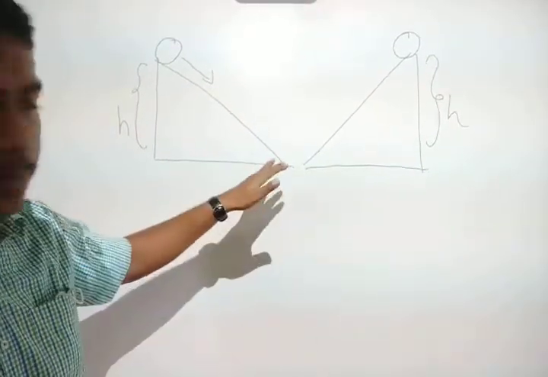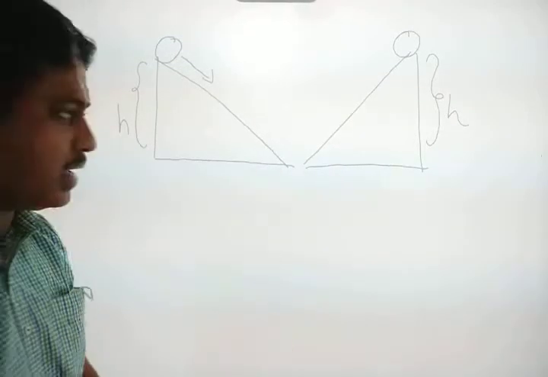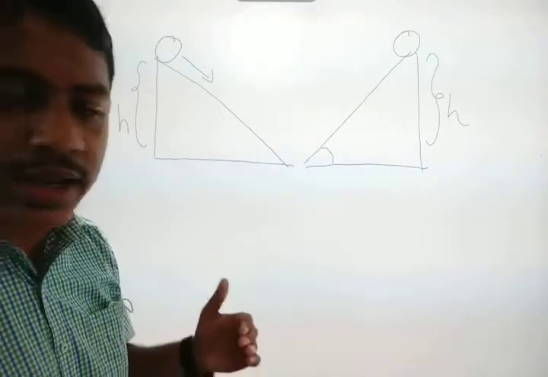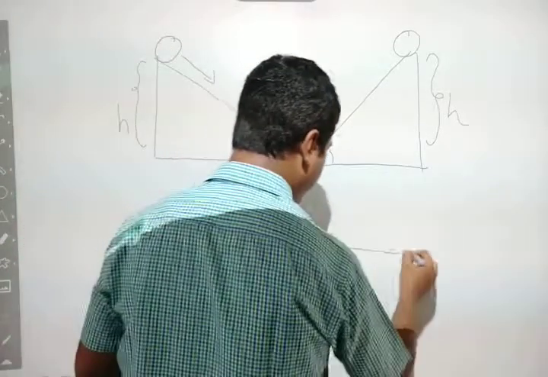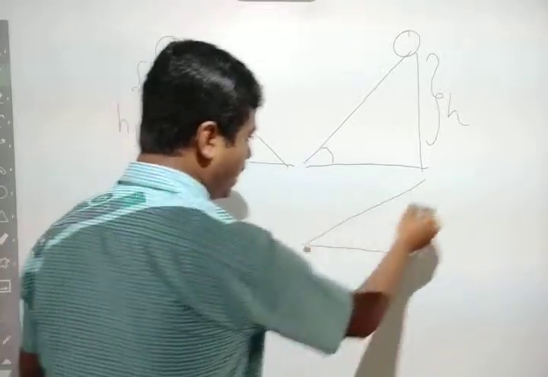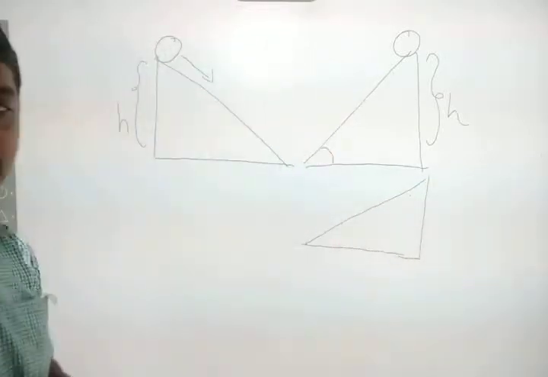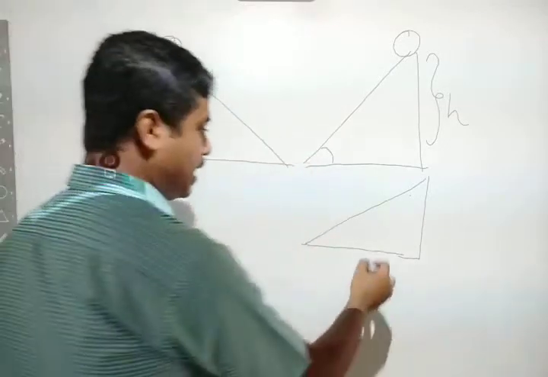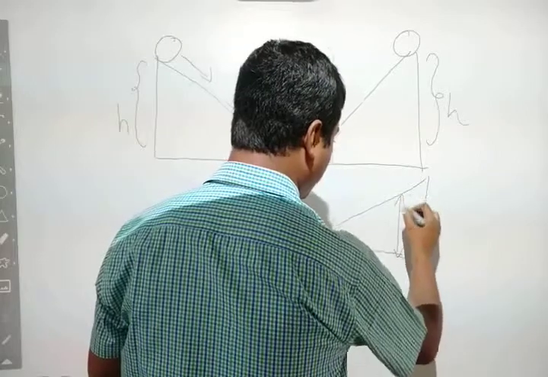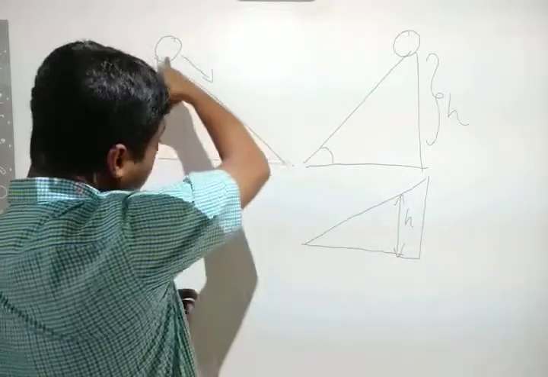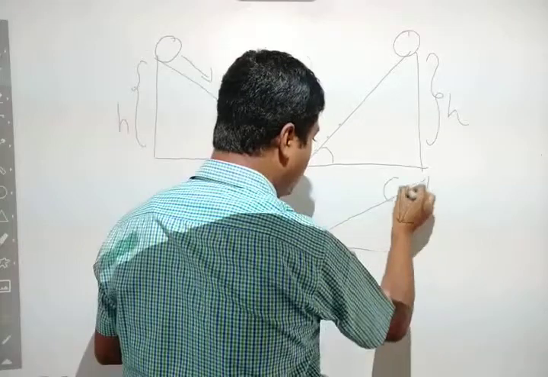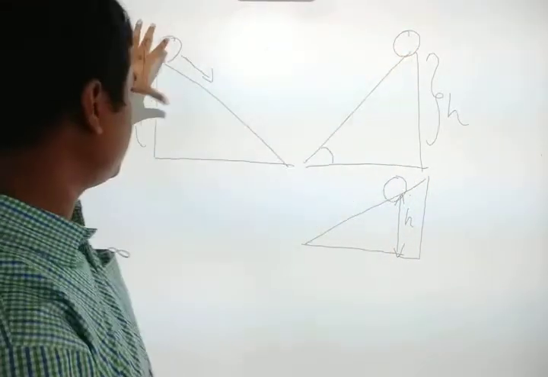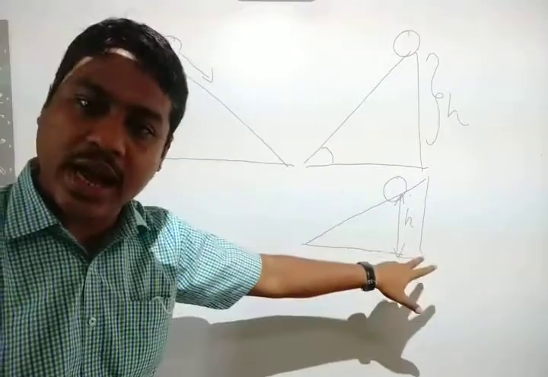In the second observation, he reduced the angle of inclination of the second plane a little bit, but the height was not changed. When the ball is released from height h, it will reach only up to height h. It will not go to the top of the inclined plane, because it is released from height h, so it stops at height h only.